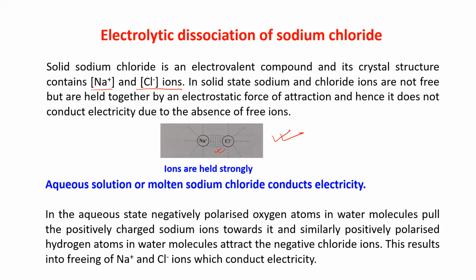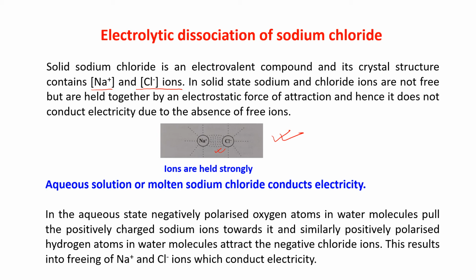When you are dissolving sodium chloride in water, then the negatively polarized oxygen atom present in water, H2O, pulls the positively charged sodium ion towards it.